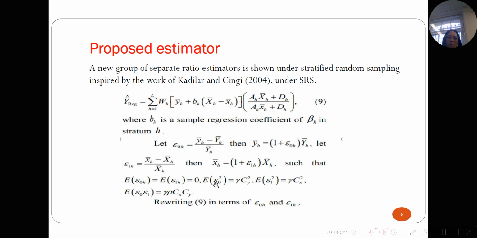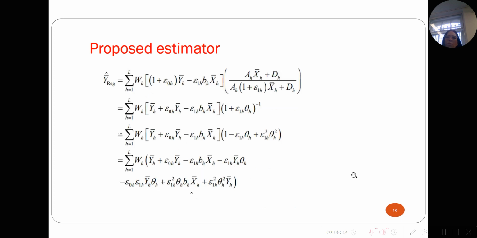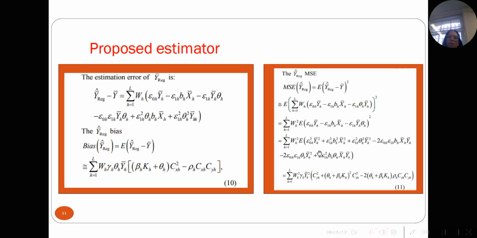And next, I show theoretically how we can find the bias and mean square error of the proposed estimator. As you can see, we use the Taylor series approximation. And here you go, these are the bias and the mean square error of the new estimator.